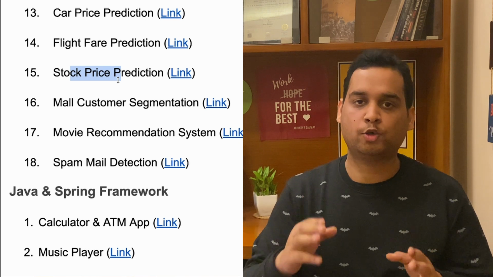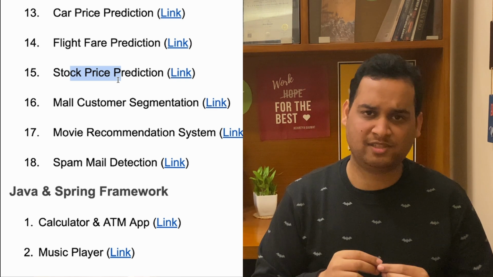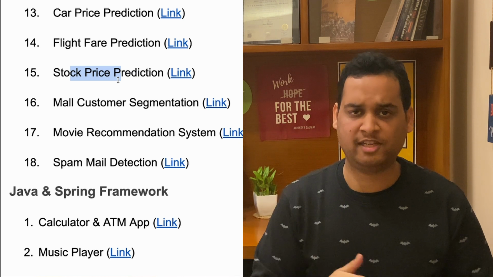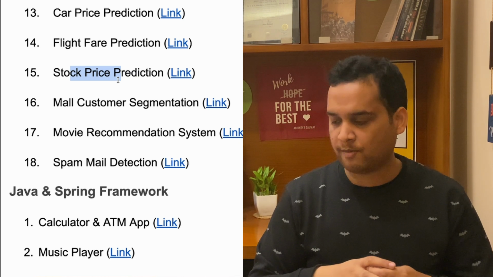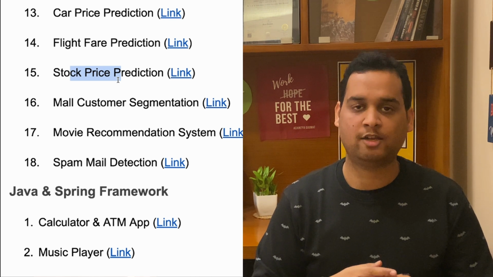You can definitely show it as a major project in your resume. And 16th idea is mall customer segmentation. It is an implementation of K-means segmentation. Okay, so you can definitely make it. Movie recommendation system and spam mail detection. So these are the 18 project ideas that you can make in data science.